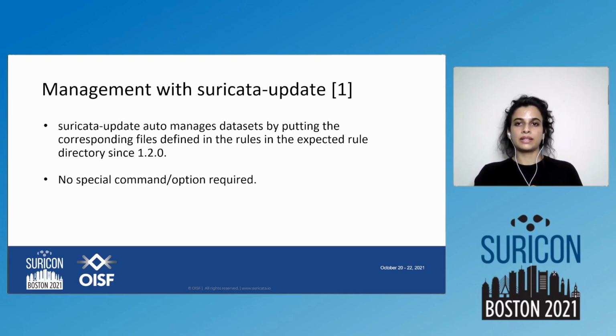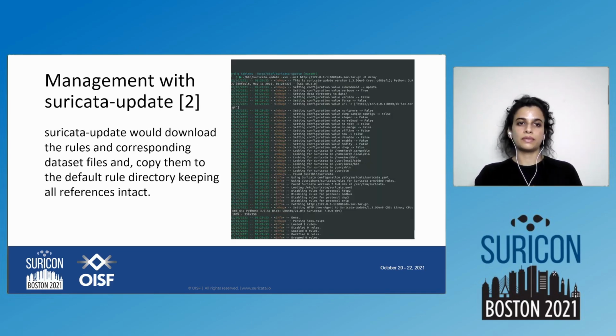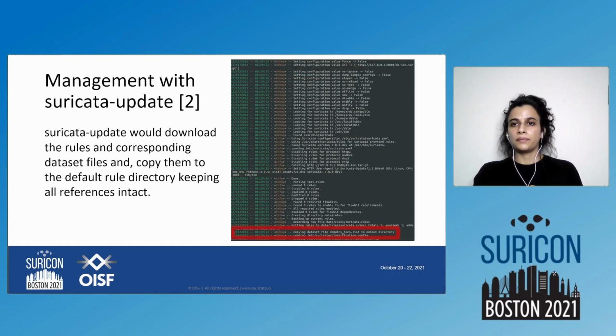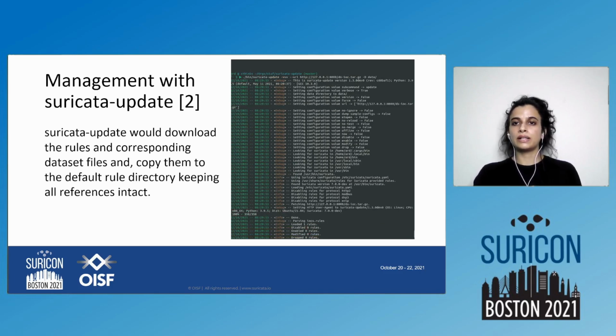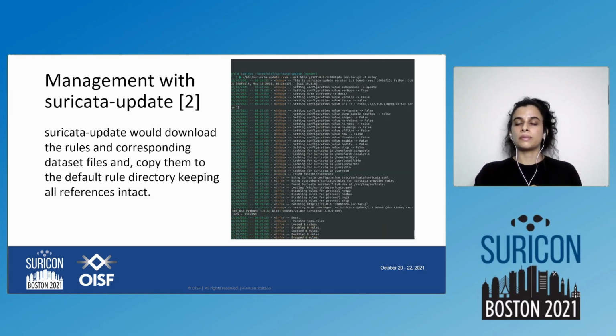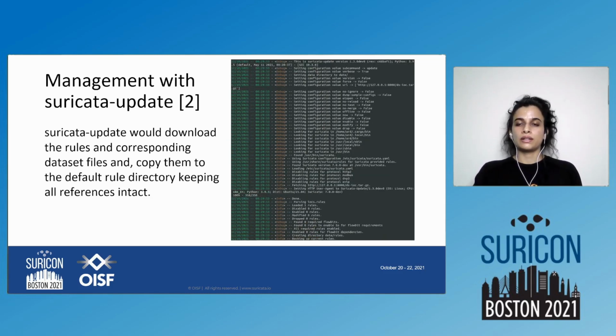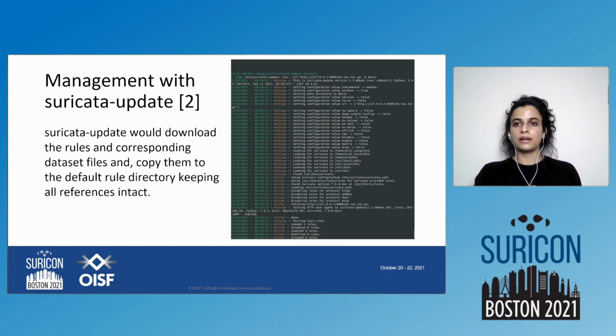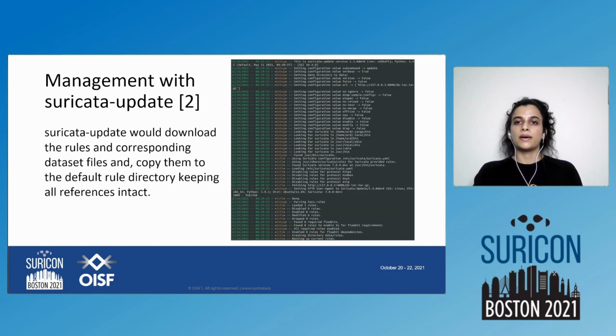This is one example of the management with suricata-update. Here I have a rule file that has a dataset rule and a dataset file hosted on my local server. And I tried to fetch the rule from there with suricata-update.